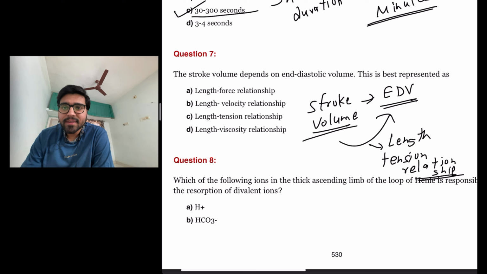So you can easily conclude that stroke volume depends on end diastolic volume because of the length-tension relationship. So the answer is C.